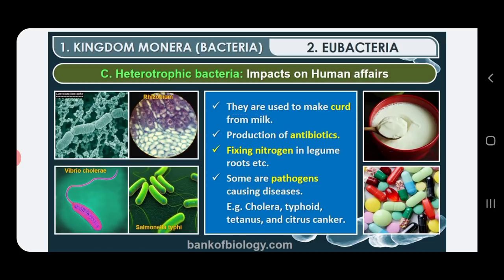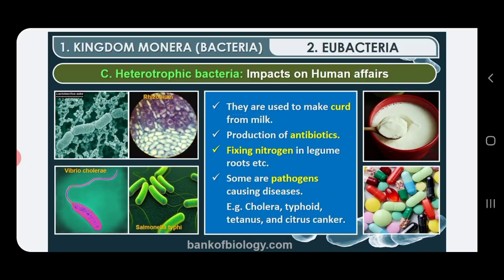Regarding the importance of bacteria, one beneficial thing is that bacteria are used for the preparation of curd. They are used to make curd from milk, for example Bacillus bacteria.